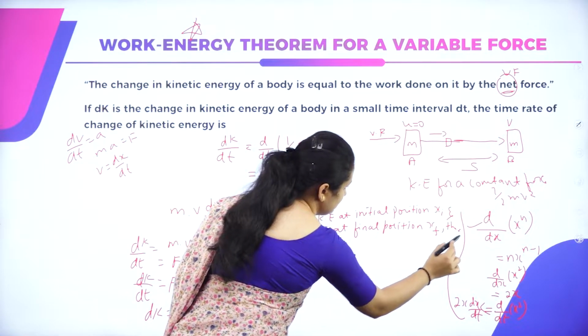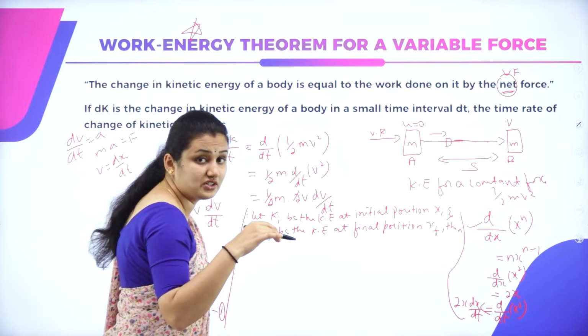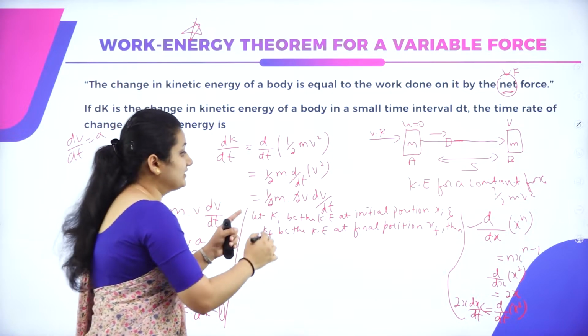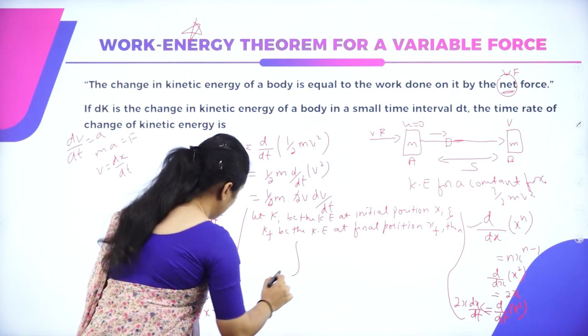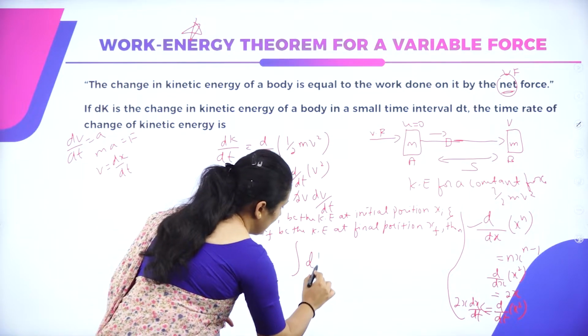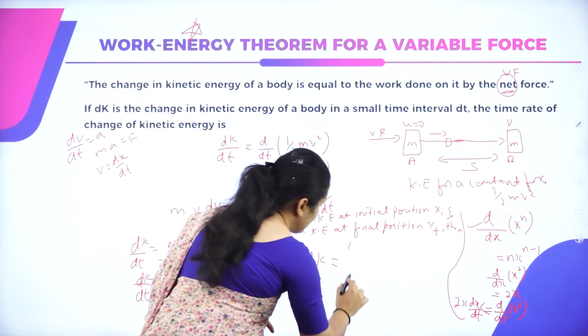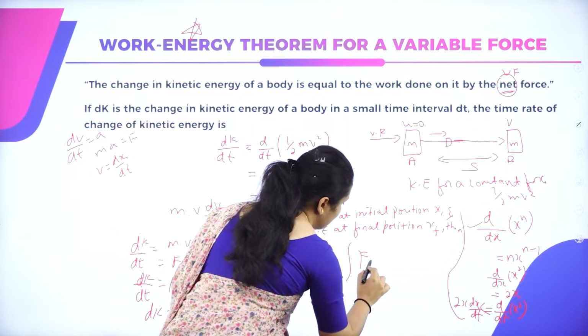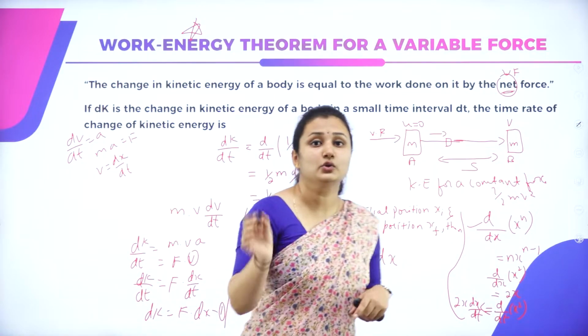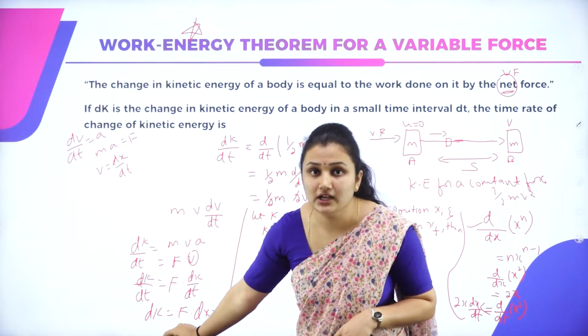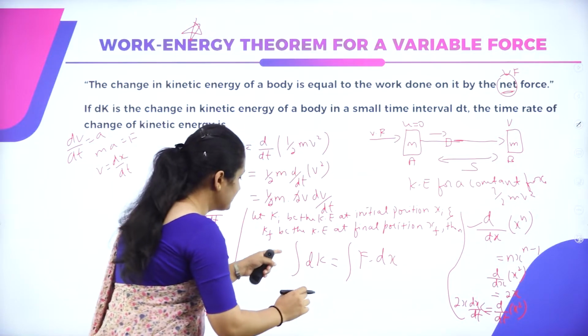Then I will integrate equation 1. I am summing up to get the total change in kinetic energy. So integrating equation 1, dk is equal to the integration of f dot dx. What is the limit?